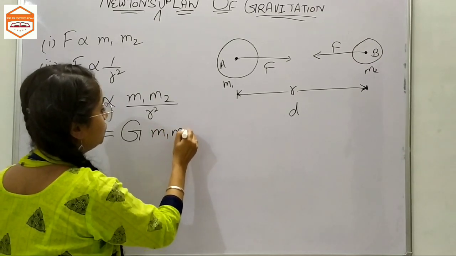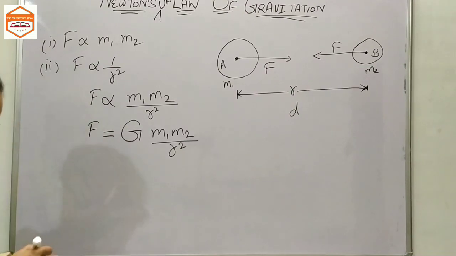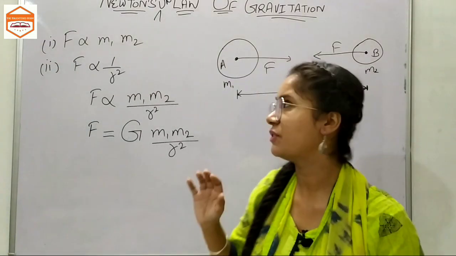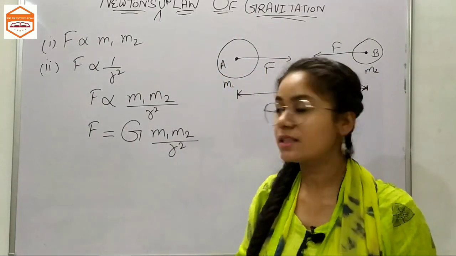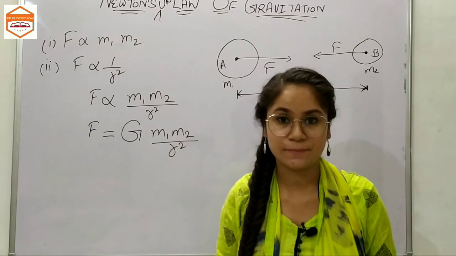M1, M2 over R squared. Now this G is not gravity. You would all consider that it would be gravity because we are talking about gravitation, but it is not. It is not gravity, it is the universal gravitational constant.